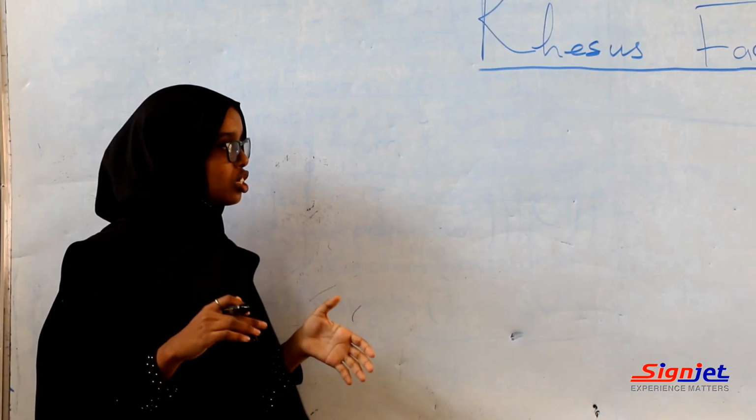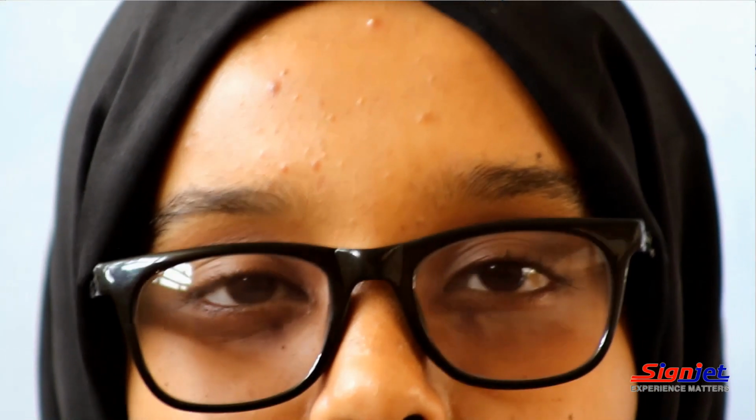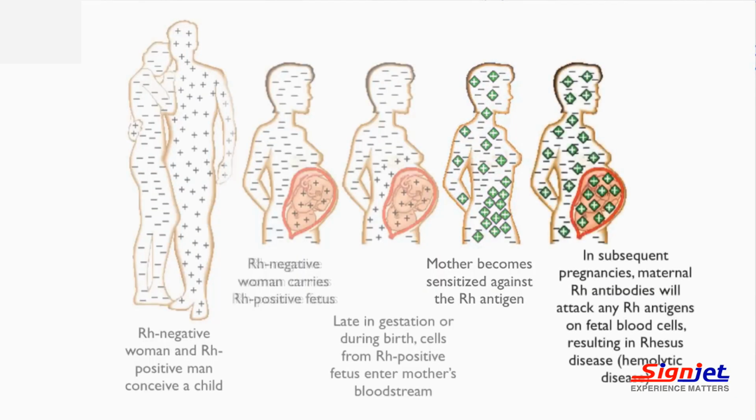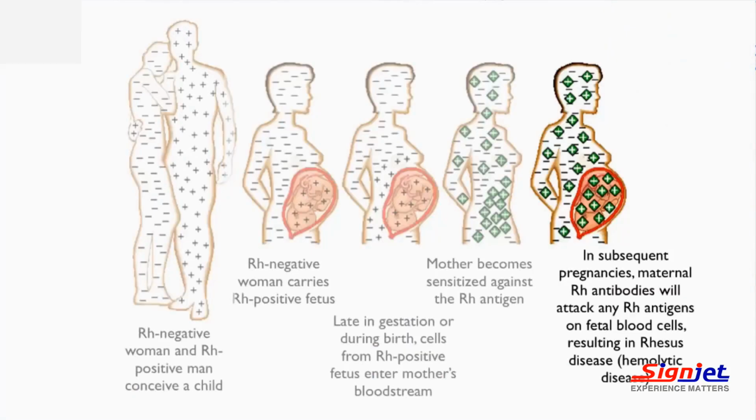What about if an Rh negative man marries an Rh positive woman? In the first pregnancy, both cases will be born safely. What about the second pregnancy? If the second pregnancy's fetus becomes Rh negative and this mother is Rh positive, it will also be born safely, because